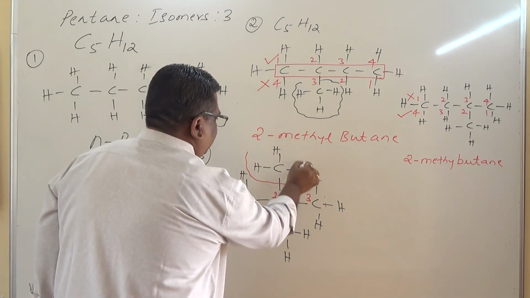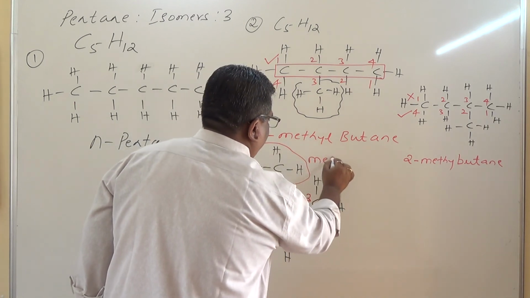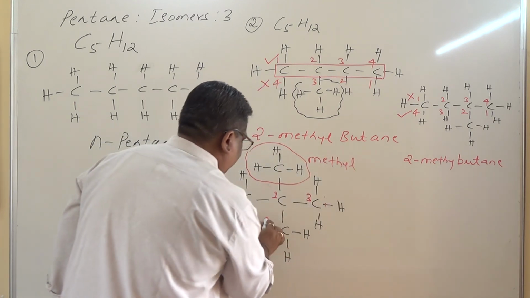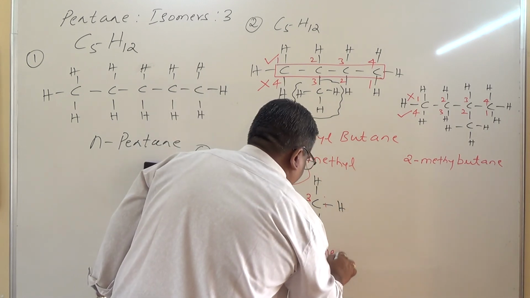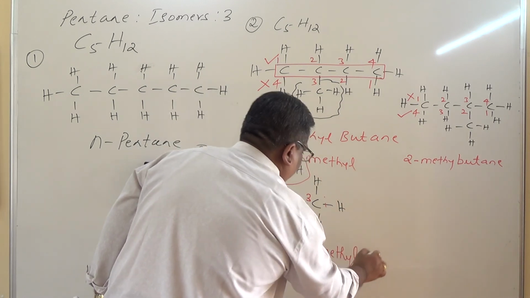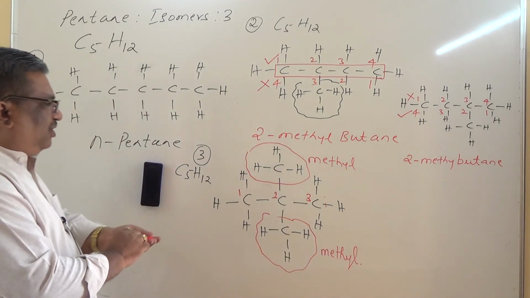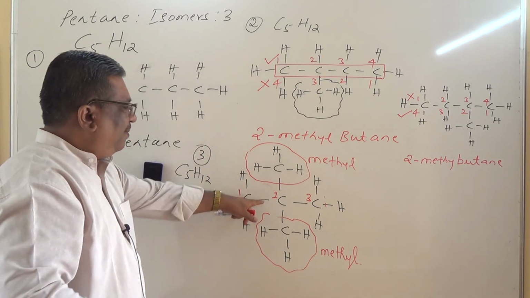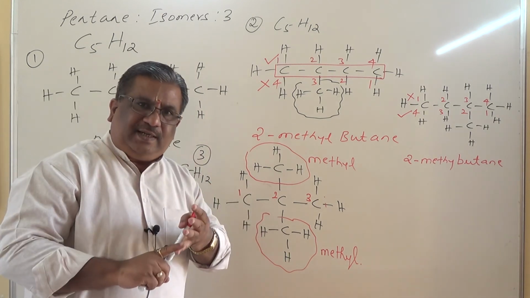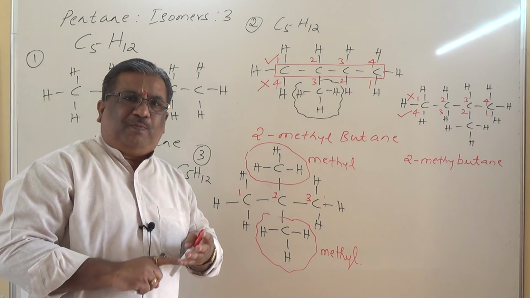Remember, this is one methyl group and this is another methyl group which is attached to the second carbon atom, and the IUPAC nomenclature for this is 2,2-dimethyl. Why 2,2? We have to mention the locant position of the carbon atom to which the group is attached.